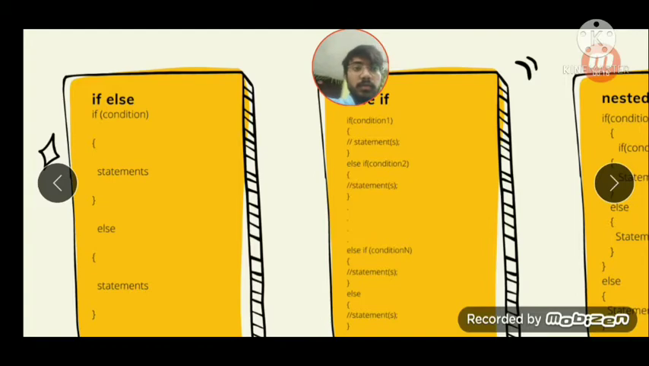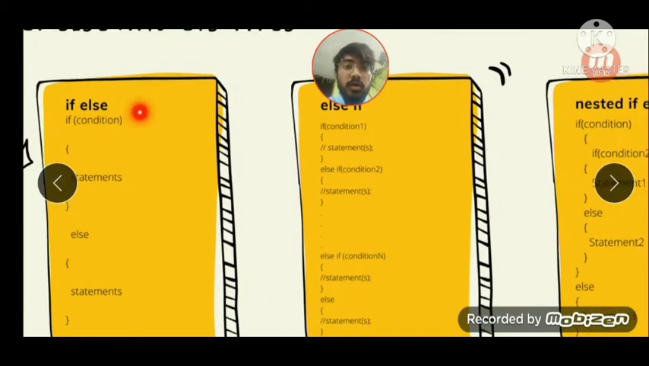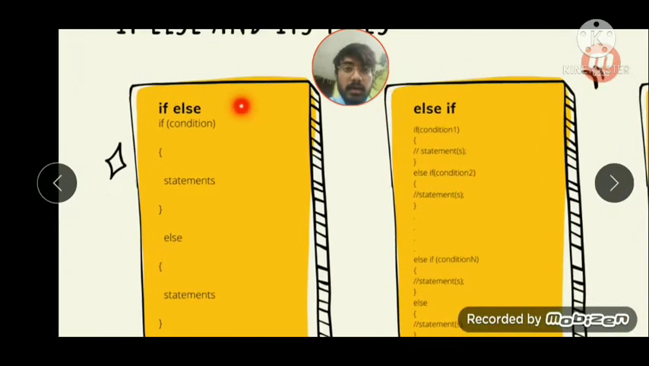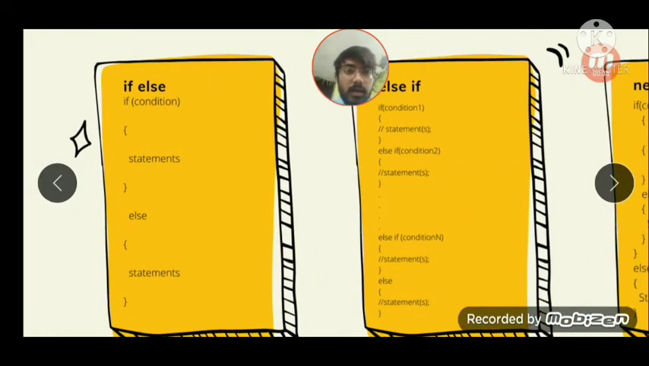Here we will use only one condition, which is this one, and if it's true, then it will go into this block and execute the statements in this block. And if this condition is false, then it will directly go into the else statement and execute the tasks in the braces. It's simple, but here we are checking only one condition, and its truth or falsity will decide which statement will be executed.